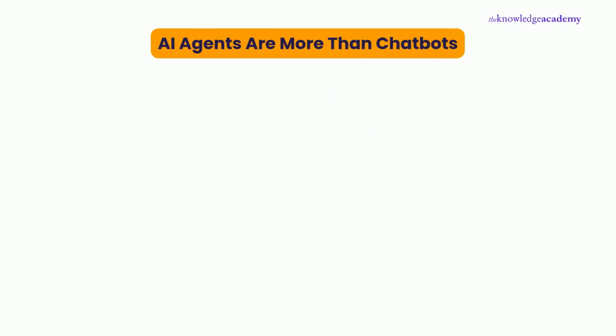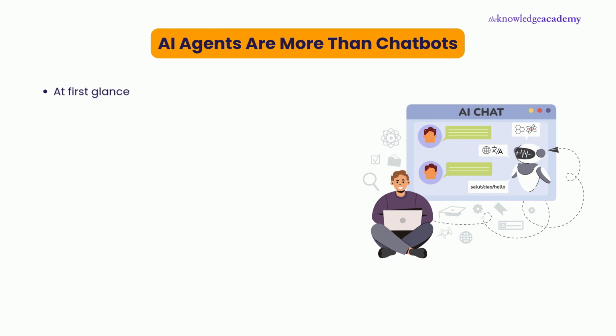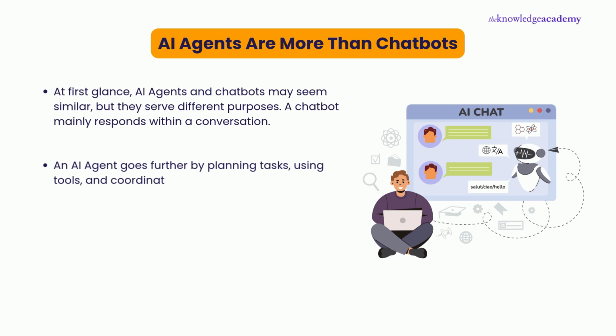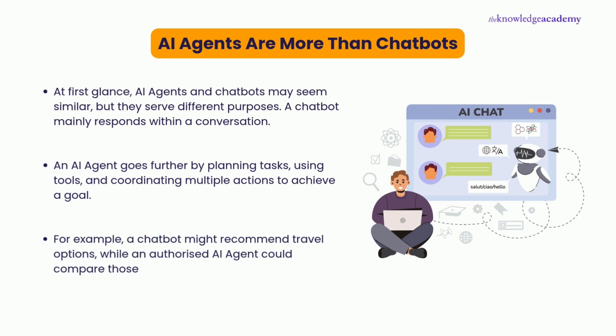AI agents are more than chatbots. At first glance, AI agents and chatbots may seem similar, but they serve different purposes. A chatbot mainly responds within a conversation. An AI agent goes further by planning tasks, using tools, and coordinating multiple actions to achieve a goal. For example, a chatbot might recommend travel options, while an authorized AI agent could compare those options, build an itinerary, and request approval before making bookings.